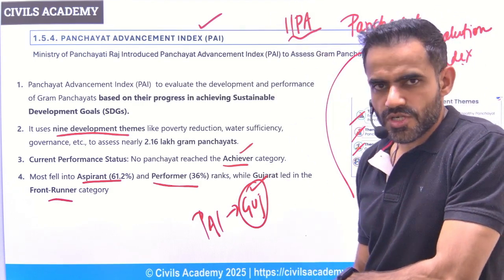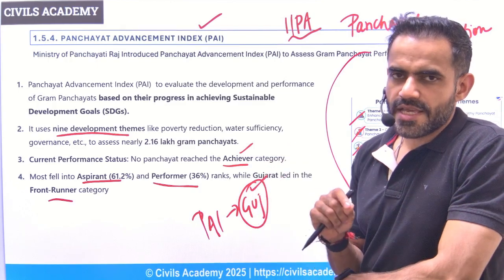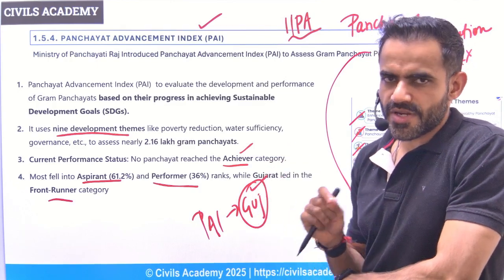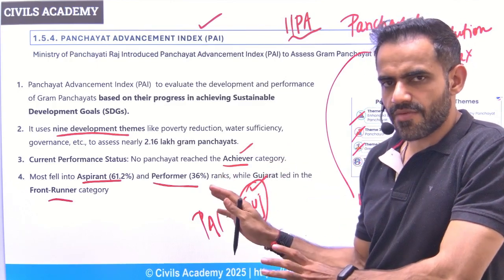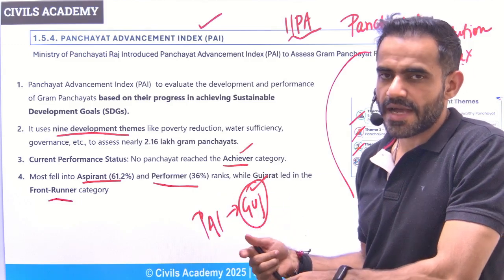So these were the important current affairs from the Vision IAS monthly magazine of April 2025. And in this, we covered the polity section. Next one will be IR. Thank you.